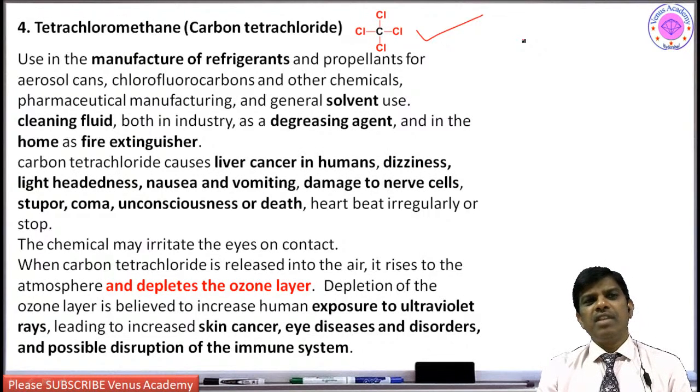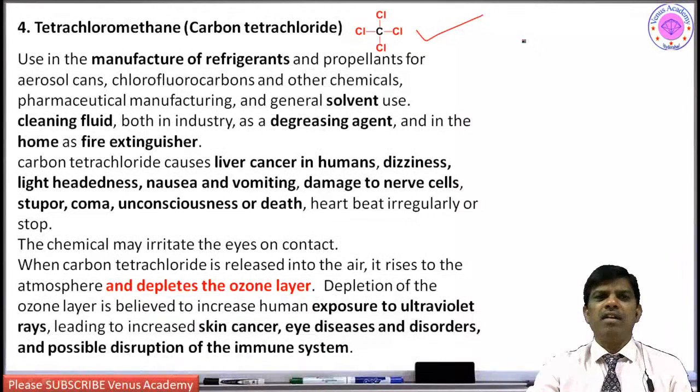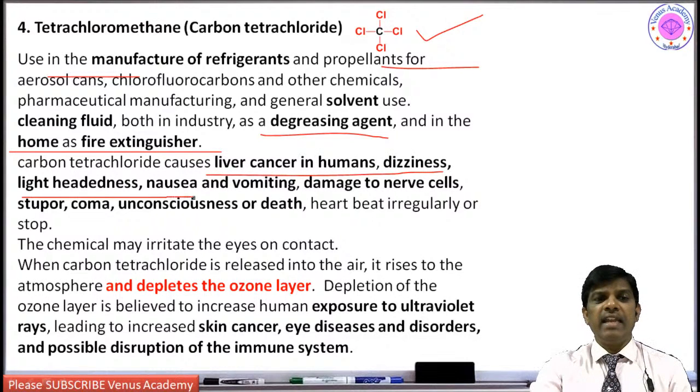However, previously it was used in huge amounts for the preparation of refrigerants, freons, general organic solvents and cleansing fluid, and it was even allowed to be used as a fire extinguisher at home. But when it was found that it can cause liver cancer in humans, dizziness, light headache, nausea, vomiting, damage to nerve cells, stupor, coma, unconsciousness and death, it was removed.